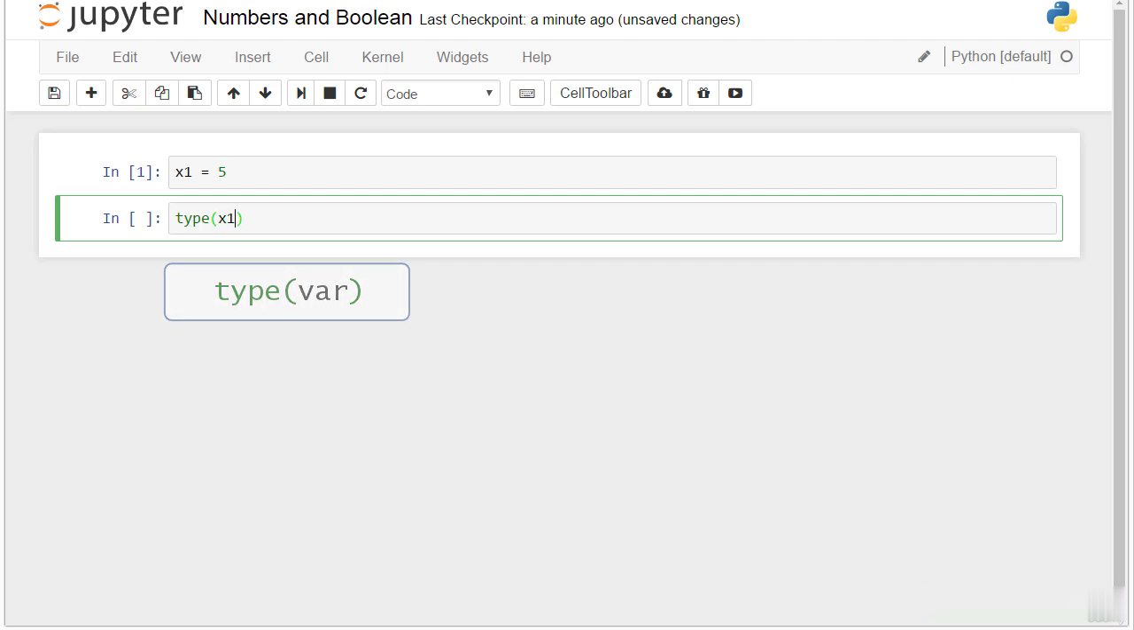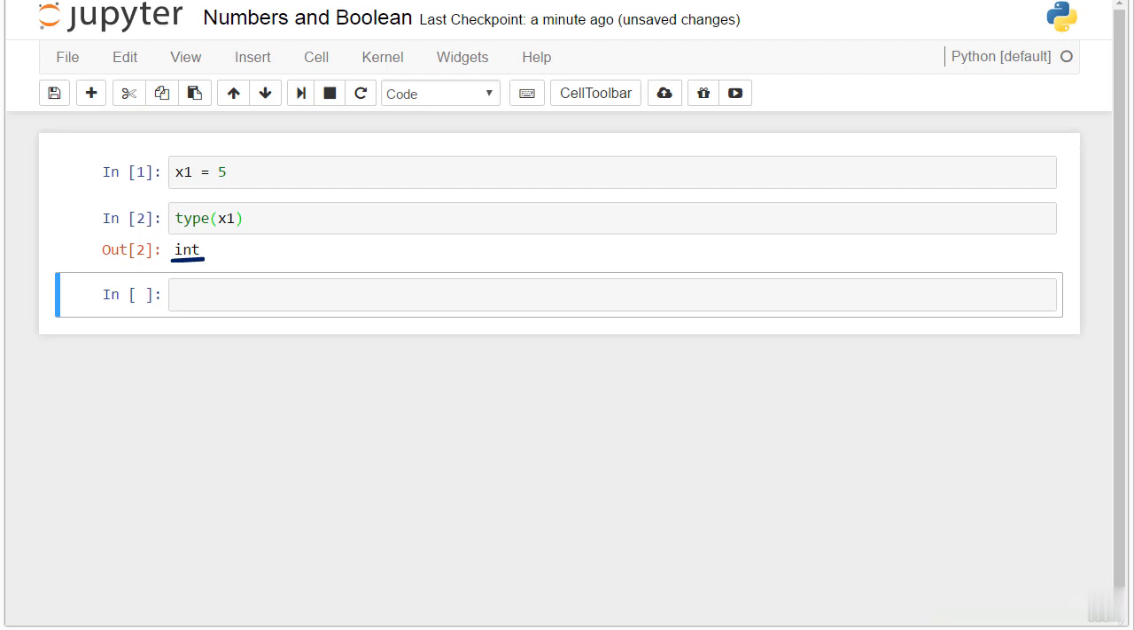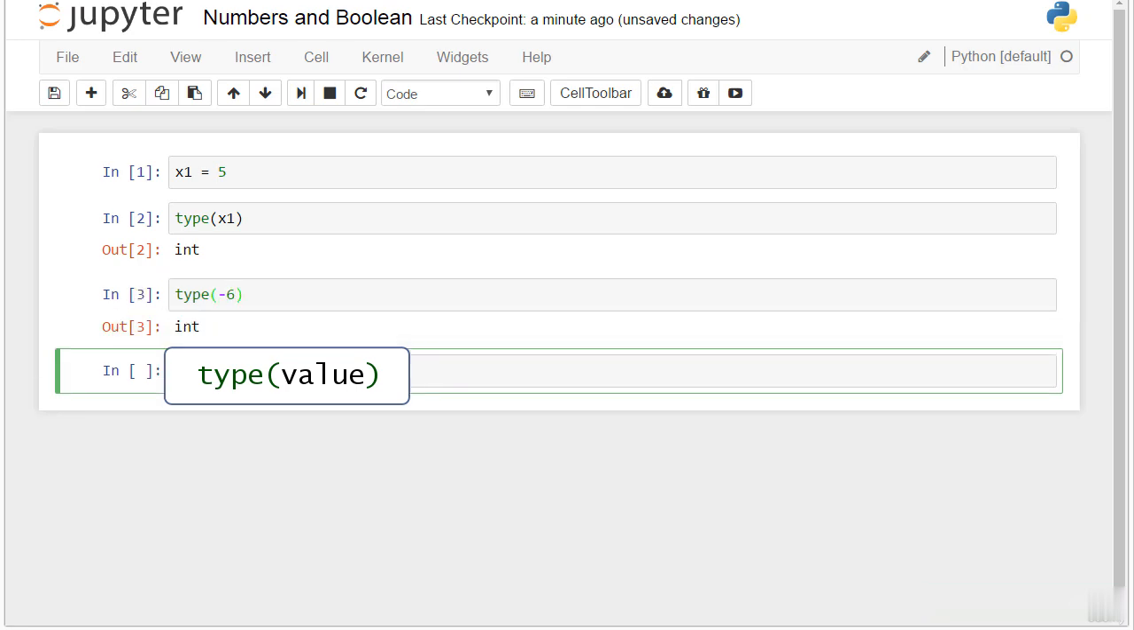OK. Shift plus Enter, and the result we obtained is int, which indicates the value is an integer. The type function can also be applied directly to a value instead of a variable. For instance, if I write type, open parentheses, -6, close parentheses, Python will correctly point out that -6 is an integer.